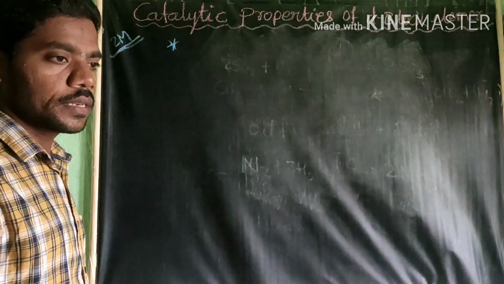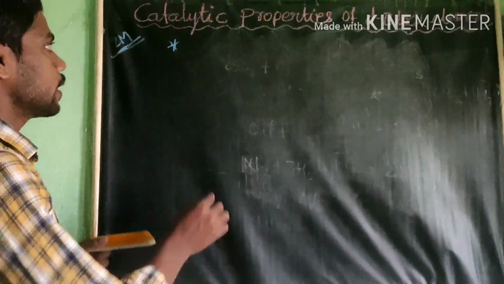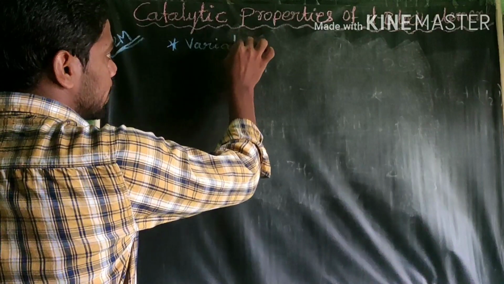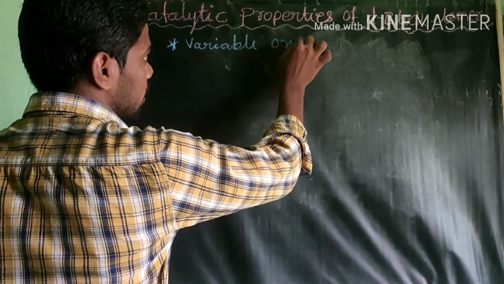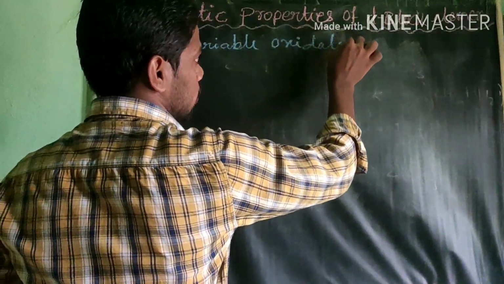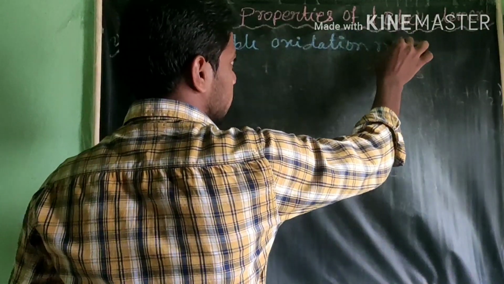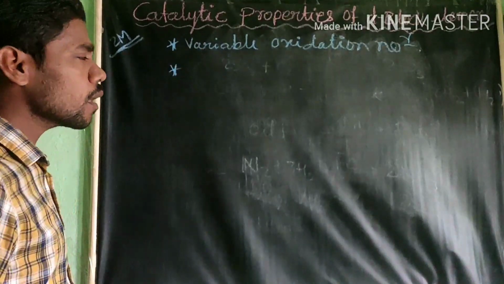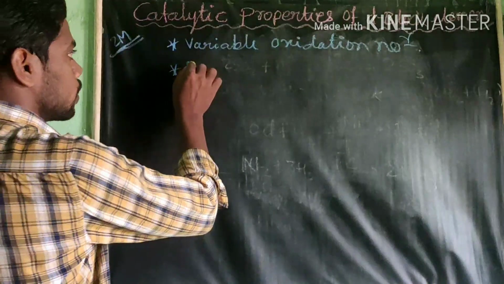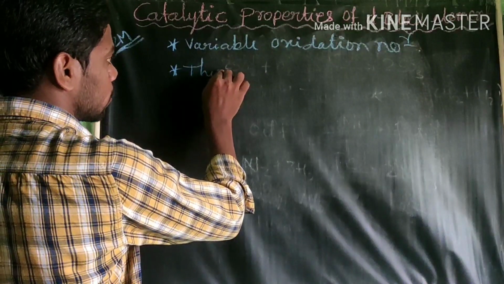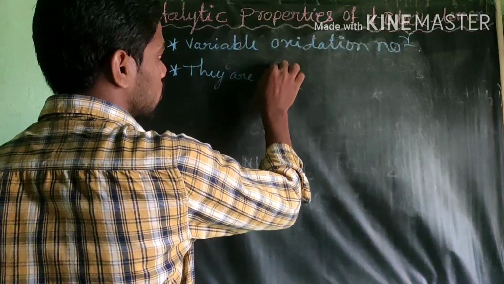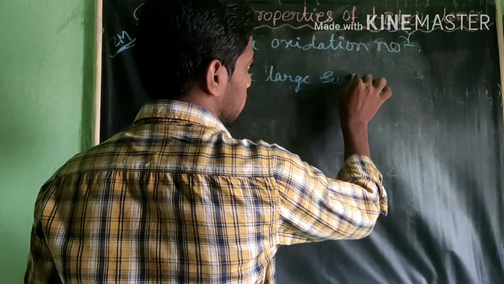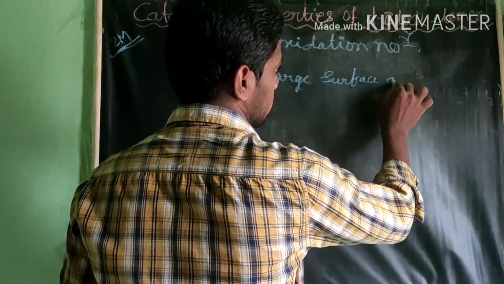Why are they showing catalytic property? First point, they show variable oxidation number. Next point, dear student, they have large surface area.